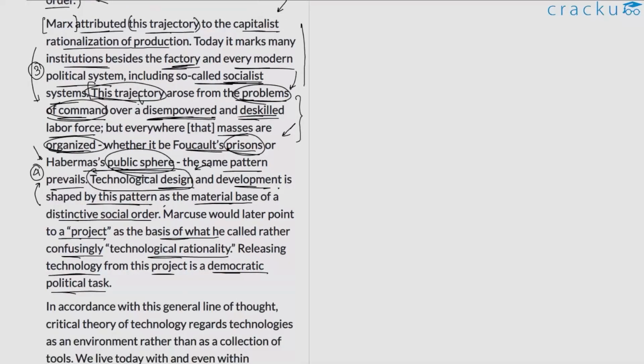This last part about Marcuse is a bit odd, primarily because again there is no context whatsoever. Who is Marcuse? What is this project that is being referred to? There is a set of complicated ideas here as well about technological rationality, and about how releasing technology from this project is a democratic political task.